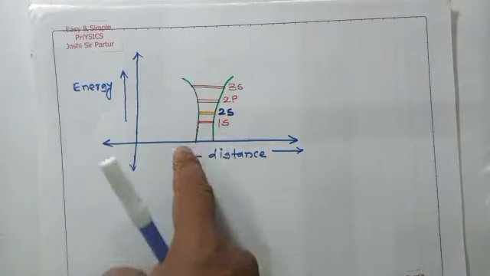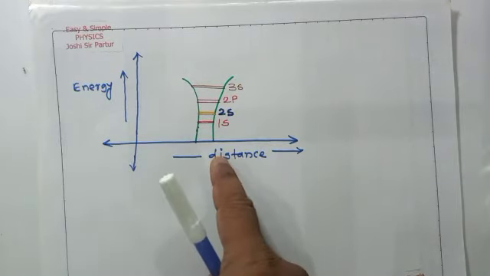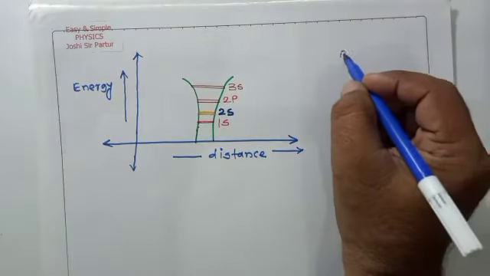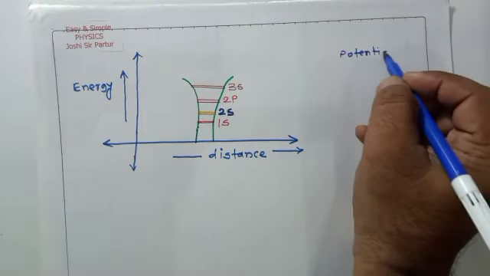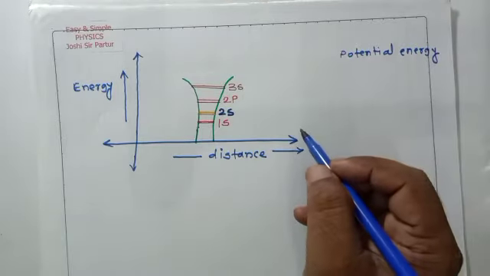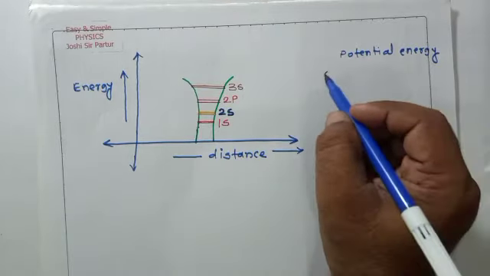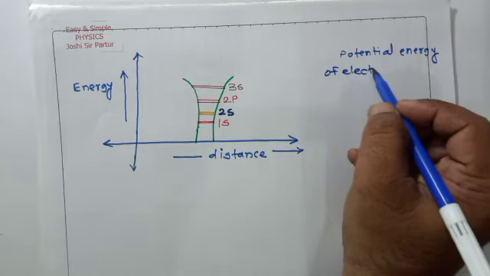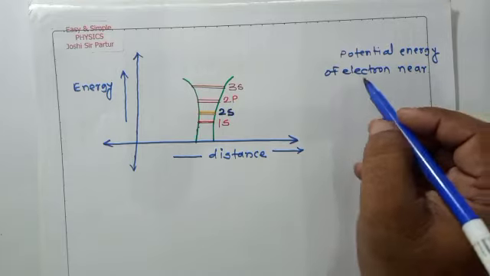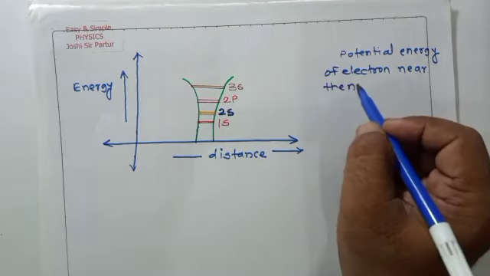And the curved lines represent the potential energy of an electron near the nucleus.